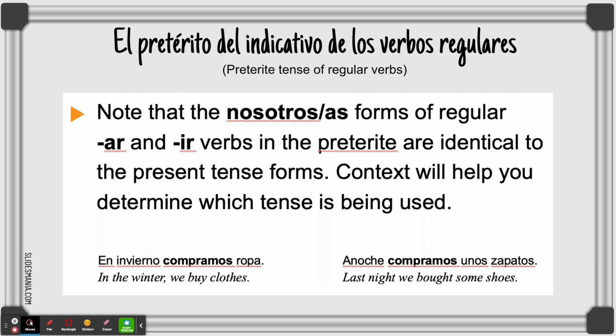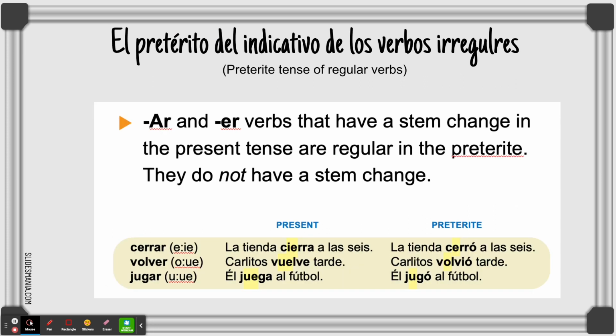And we have more regular verbs, so please go over it. And then tenemos los irregulares. The root changes, okay? La raíz cambia, so the E changes to IE, the O changes to UE, and the U changes to UE. Doesn't mean that if they are irregular in the present tense, they will be boot verbs in the pretérito. They have a different set of verbs, okay?